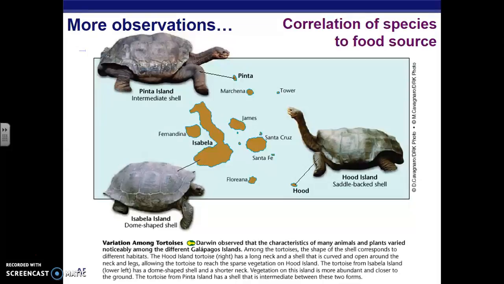And then if the food source was located higher up, he noticed that the tortoises had longer necks. And that makes sense, because the turtle with a short neck would be unable to reach the food, therefore unable to eat, unable to survive, and unable to reproduce. So then eventually on that island, what he noticed is that only turtles with long necks existed.